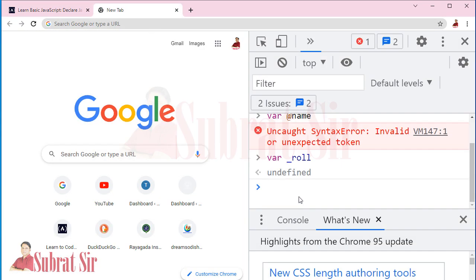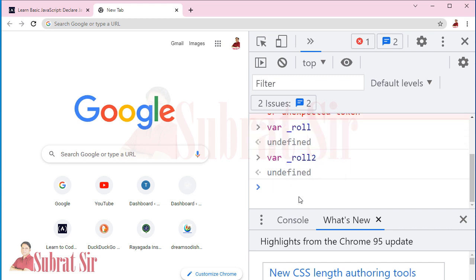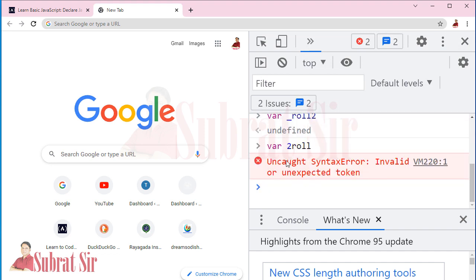Suppose I write var underscore roll 2. Yes, it is allowed, but I can't write var 2 roll. The first letter should not be a number. It can be an underscore or a letter.